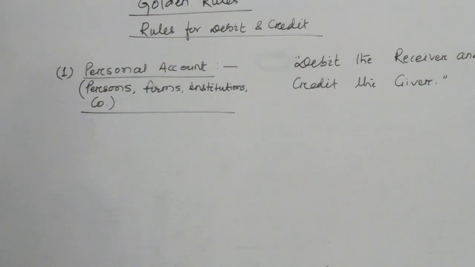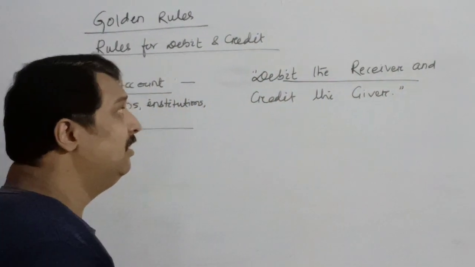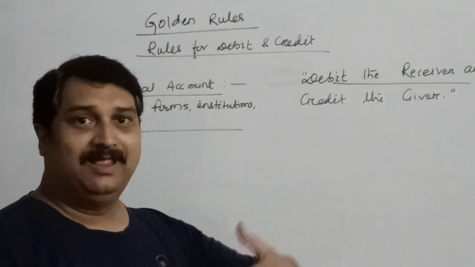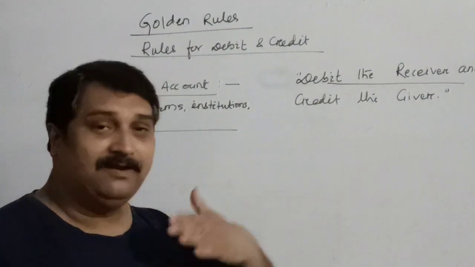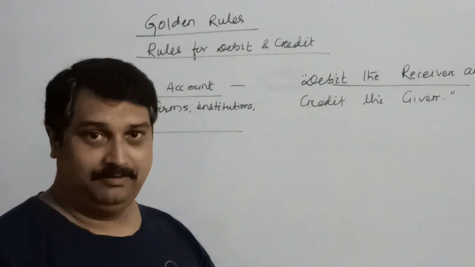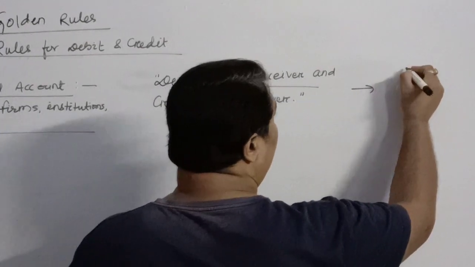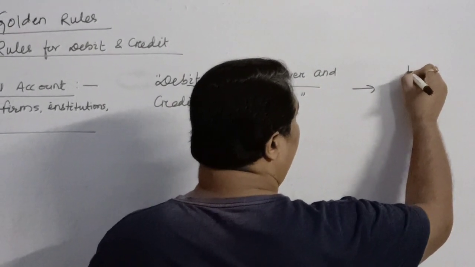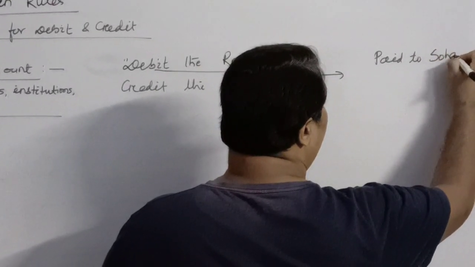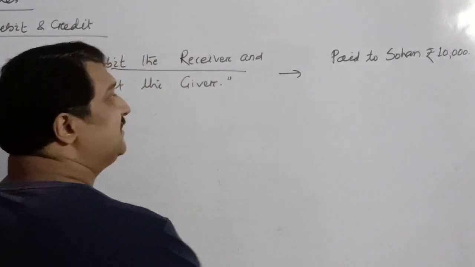Okay, that means any person or institution that receives something from the firm will be debited, and whatever is given to whomever it is given will be credited. Let's take an example: paid to Sohan rupees 10,000. So what are the aspects in this?